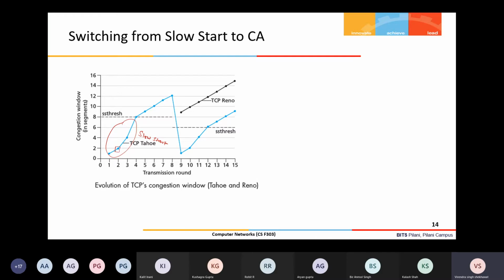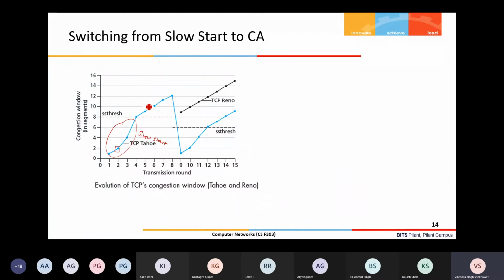After receiving the acknowledgement for these two segments, the window will be increased to four segments. So you can say per acknowledgement, one MSS window is increased, assuming that an acknowledgement is received for each segment, right?